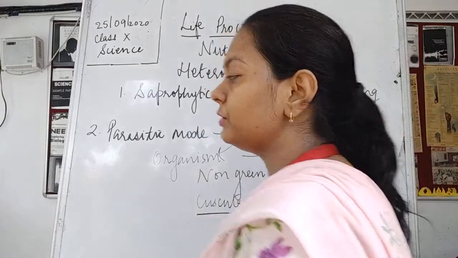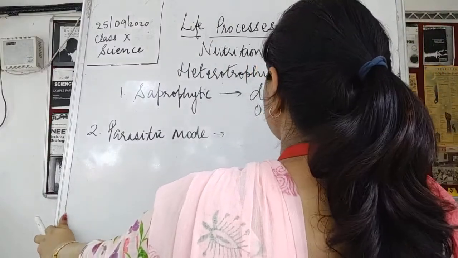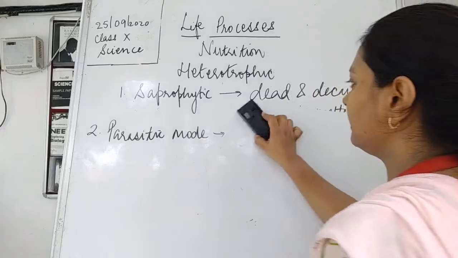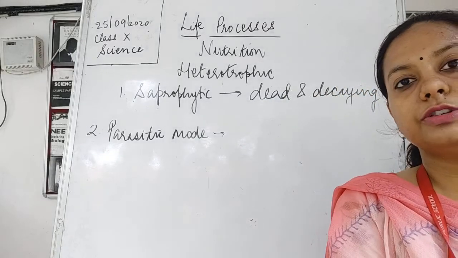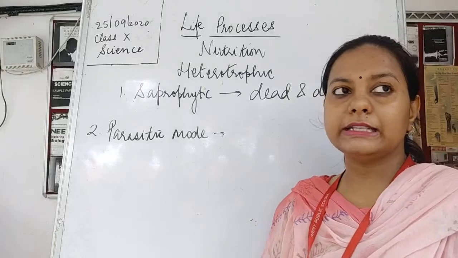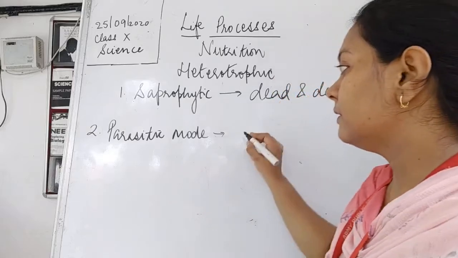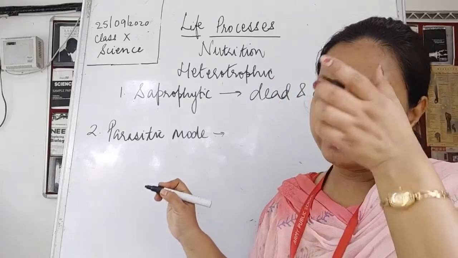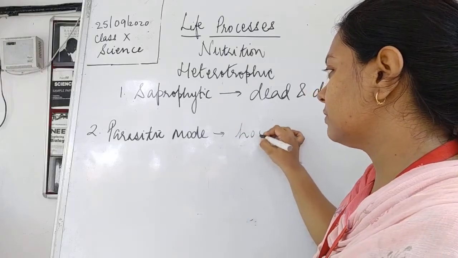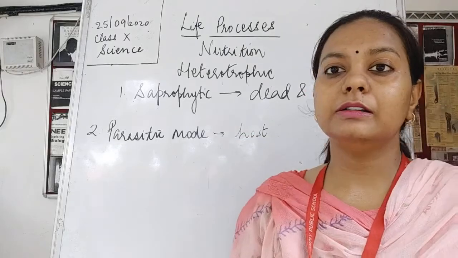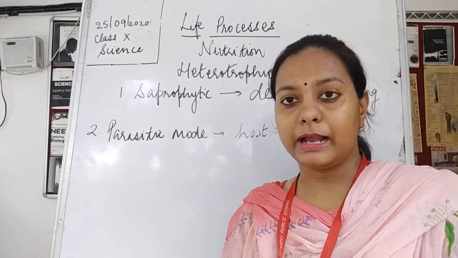Now, children, before I move on to the third type of nutrition: parasitic mode of nutrition means one living organism is dependent upon another living organism for its nutrition. The prepared food is completely absorbed and taken up. It could be an animal, it could be a plant. Most of the time the host is going to die because of the nutrition gained by these parasites.